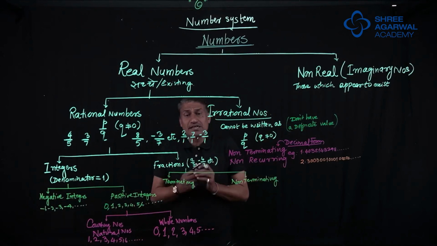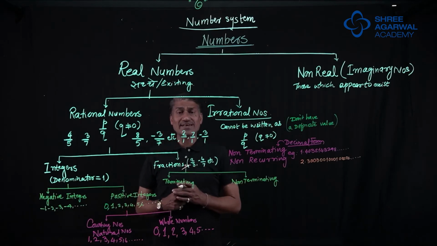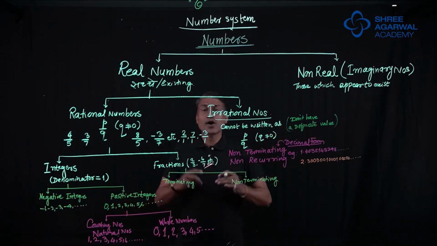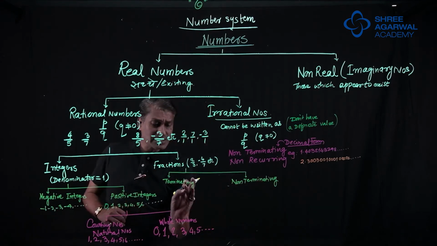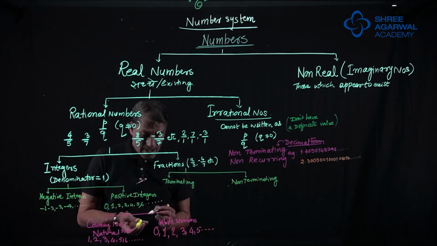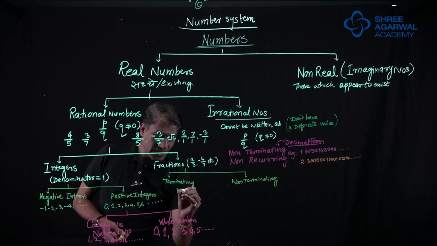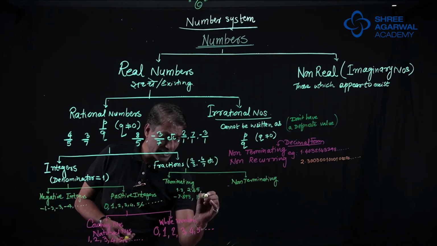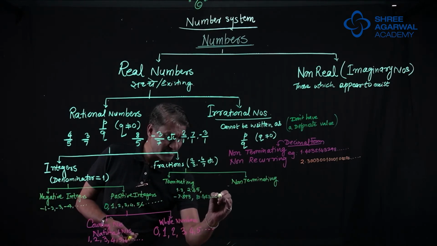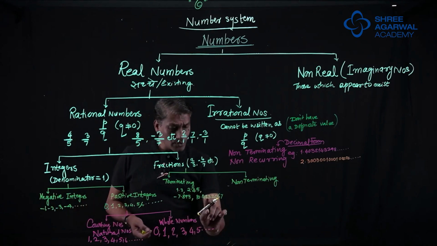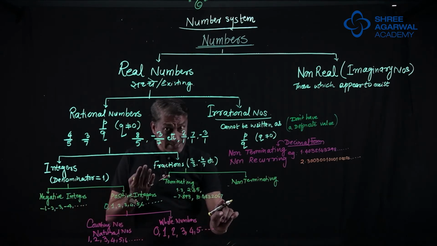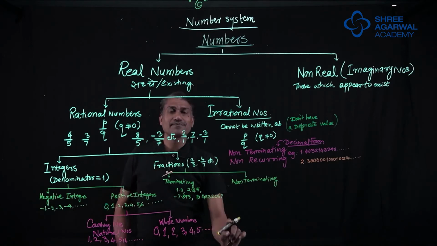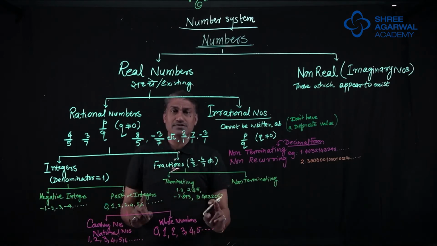Whenever there is upon 3 or upon 7, it will go up to infinity. Normally upon 3. So terminating numbers, terminating fractions, I would write like this. I would write 1.3, 2.45, minus 7.893, 10.483267. Though here there are 1, 2, 3, 4, 5, 6, 7 digits, it is stopping. So they are all terminating numbers.